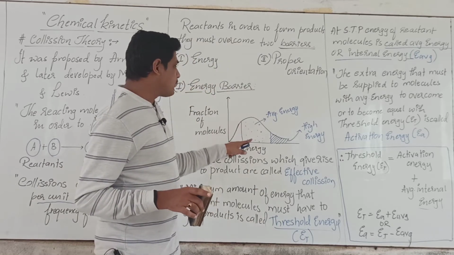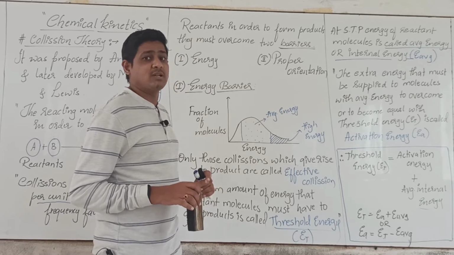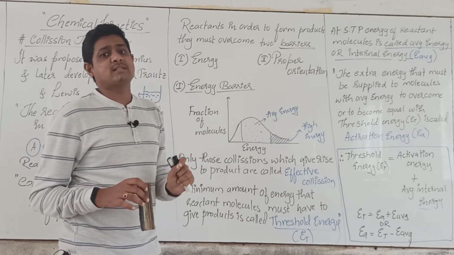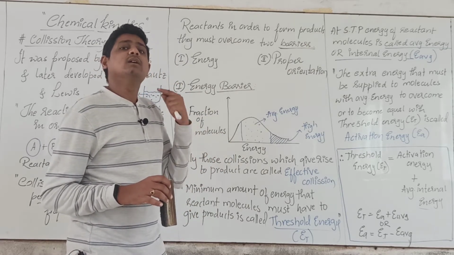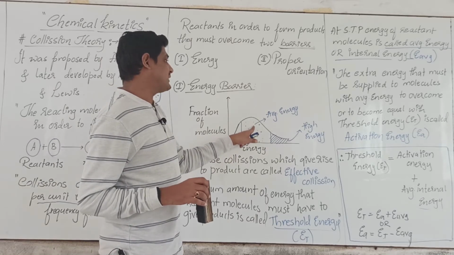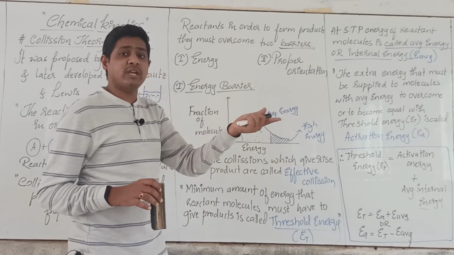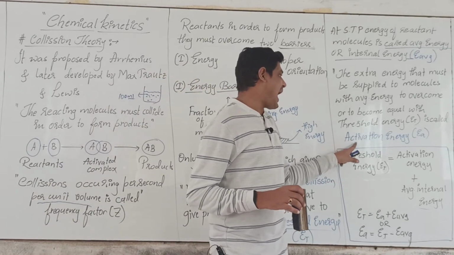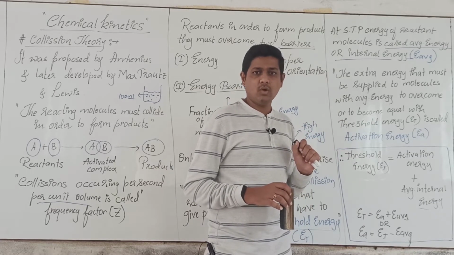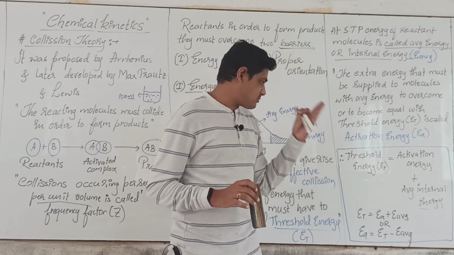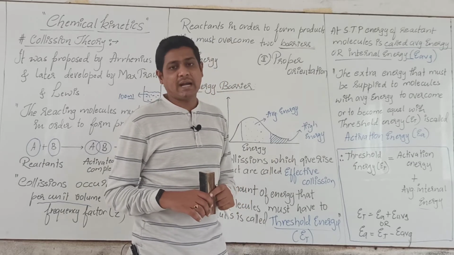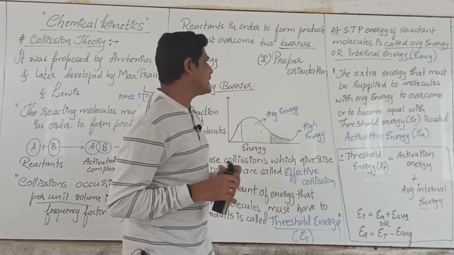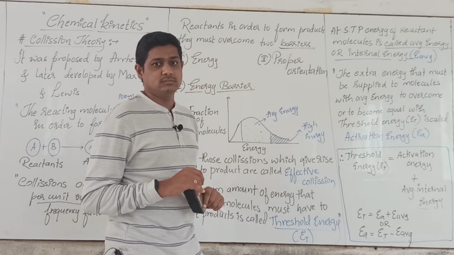As most of the reactant molecules will have average energy at standard temperature and pressure, we have to supply some extra energy so that the energy of these molecules becomes equal to the threshold energy. That minimum amount of energy that we have supplied is called activation energy. This is how we calculate the threshold energy and activation energy. Now we will move on to the second factor, that is proper orientation.